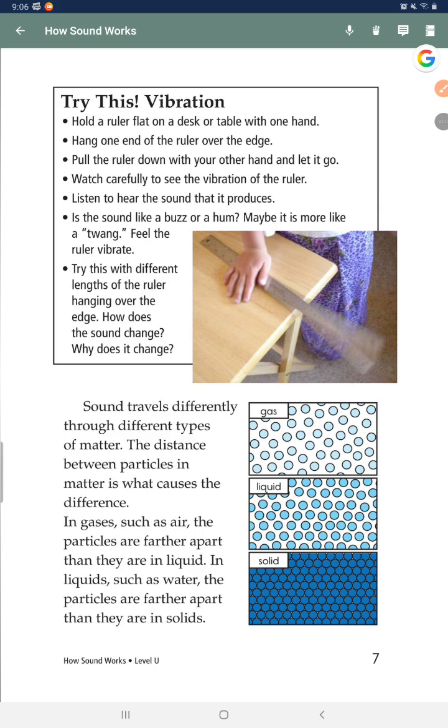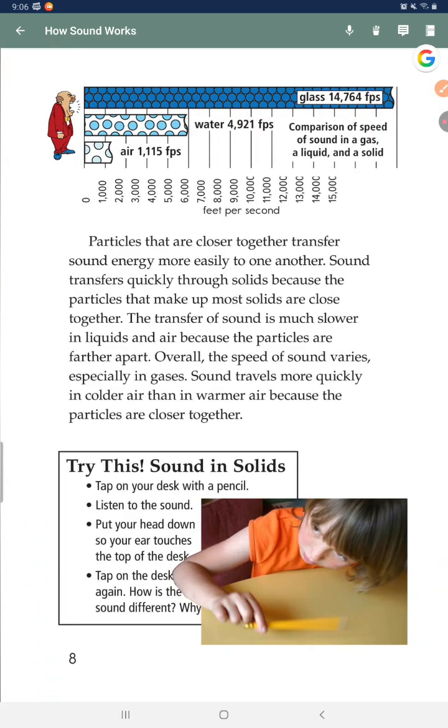In liquids such as water, the particles are farther apart than they are in solids. Particles that are closer together transfer sound energy more easily to one another. Sound transfers quickly through solids because the particles that make up most solids are close together. The transfer of sound is much slower in liquids and air because the particles are farther apart. Overall, the speed of sound varies, especially in gases. Sound travels more quickly in colder air than in warmer air because the particles are closer together.